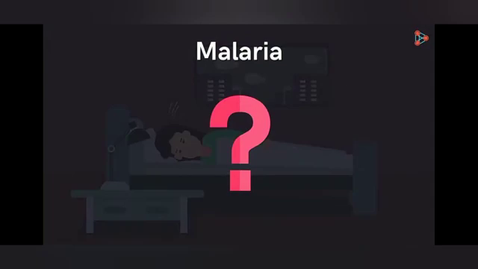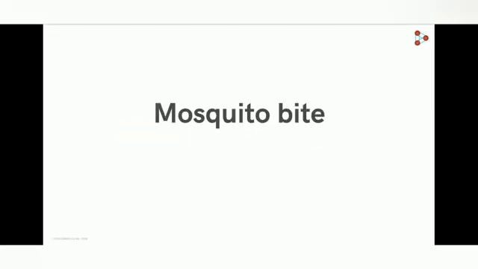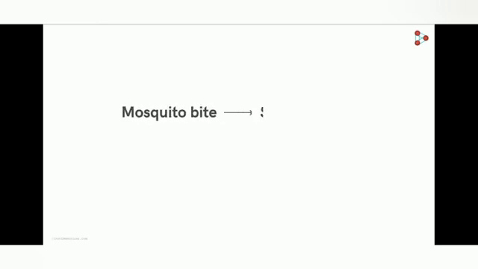Malaria is a mosquito-borne infectious disease that affects humans and animals, spread by an infected female Anopheles mosquito. What causes malaria? We have heard mosquito bites are the root cause of malaria. So are mosquitoes responsible for this infection? No. You will be surprised to know that mosquitoes do not cause malaria but just spread it.